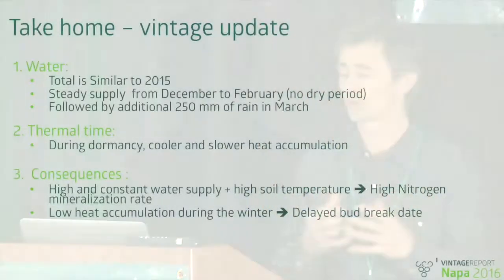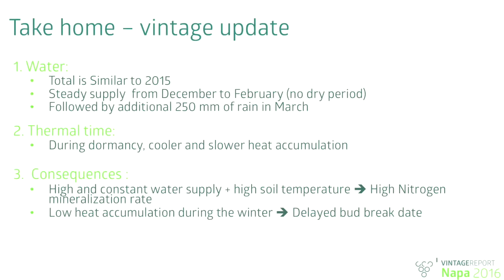The vintage update, we look at water, and we can say that the total amount of water is similar to 2015. The supply was steady, and there was no dry period, which may have had some consequences on the microbiological life, and we'll discuss that later on. On top of that, there was an additional 250 millimeters of rain after bud break.